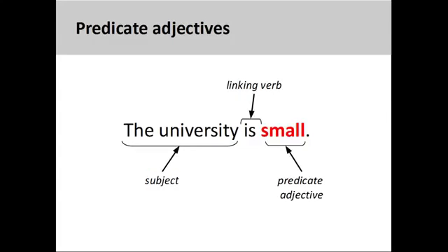Adjectives are words that describe or modify another person or thing in a sentence. In the sentence you see on the screen, the university is small. The adjective, small, describes the size of the university, which is the subject of the sentence. As the adjective comes after the linking verb is, this adjective is a predicate adjective.